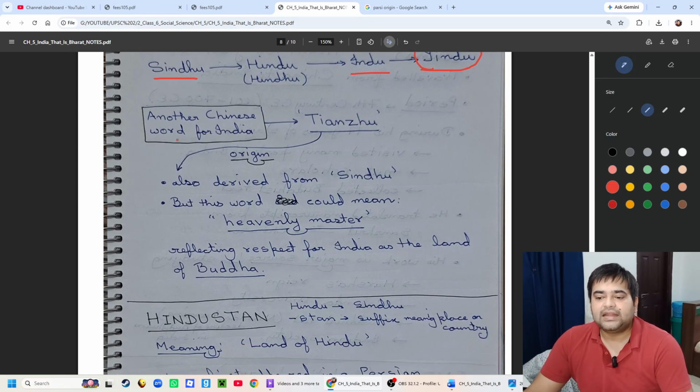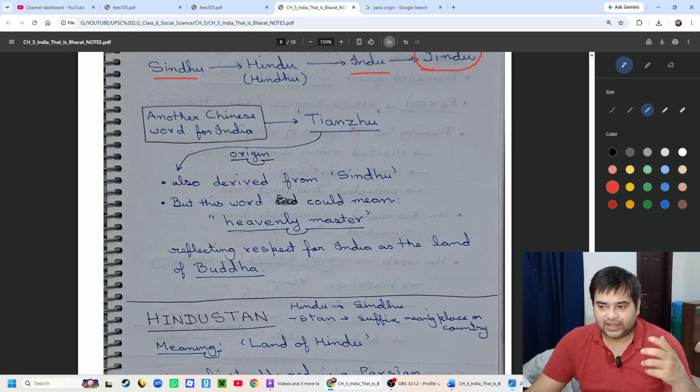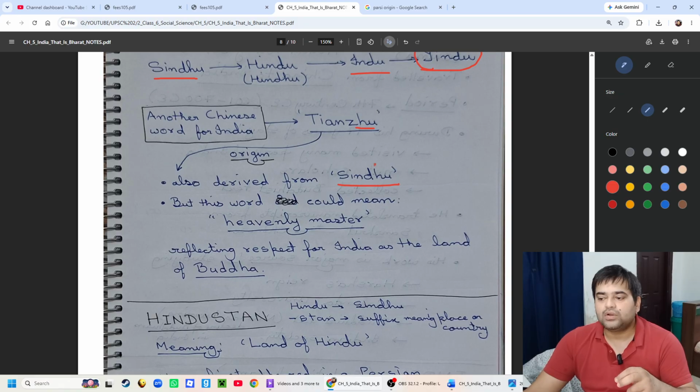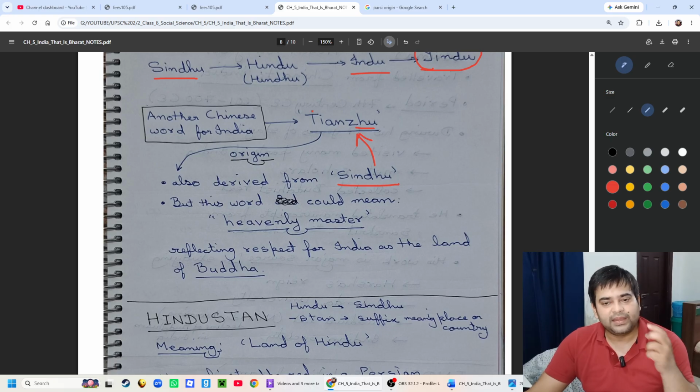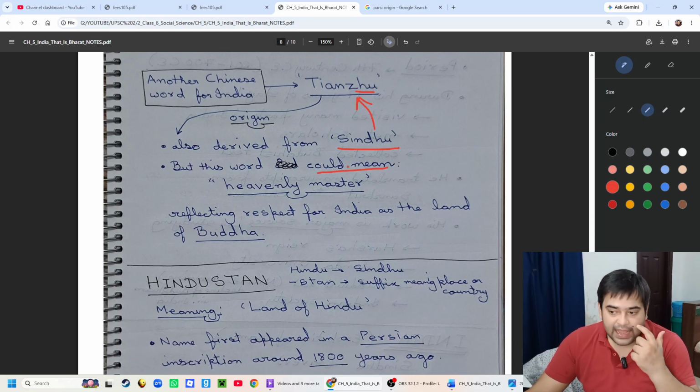Another Chinese word for India is Tianzhu. It is also derived from Sindhu only, converted to Tianzhu. But this word has a meaning in the Chinese language: it could mean heavenly master.